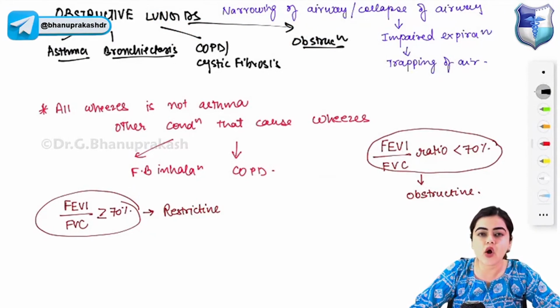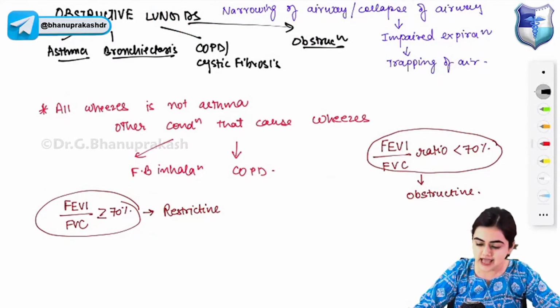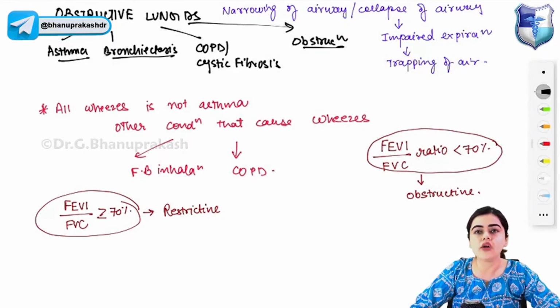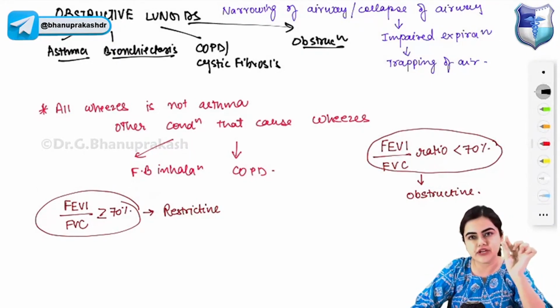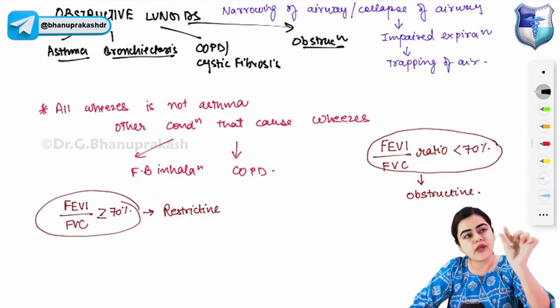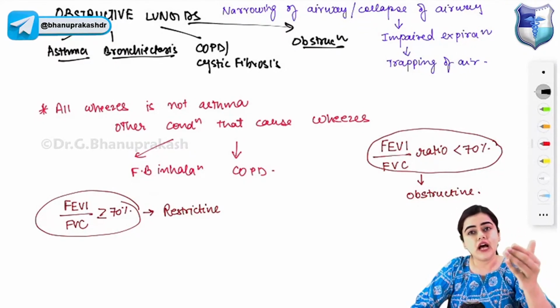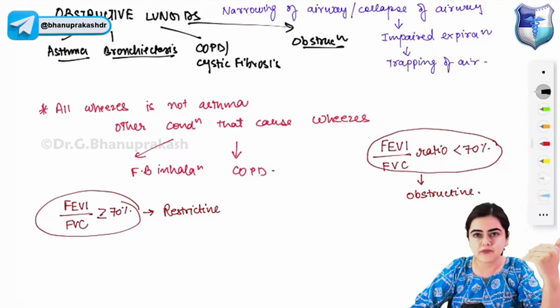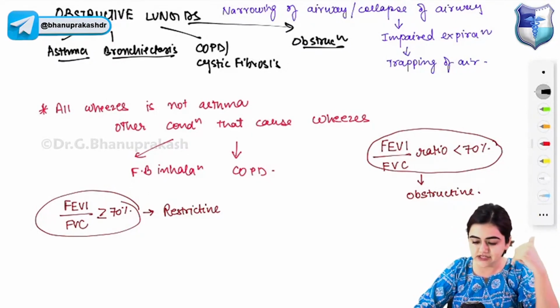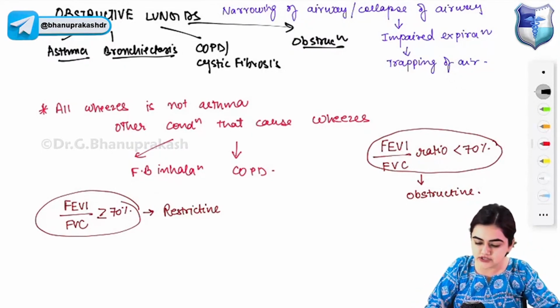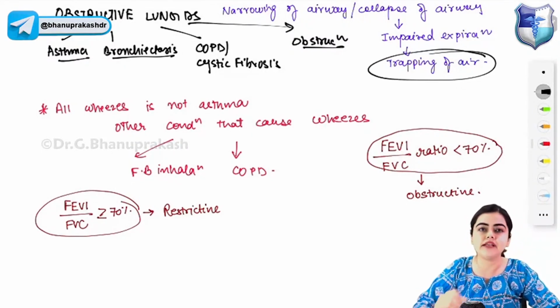As the name suggests, obstruction is happening, or narrowing of the airway is happening, or the collapse of the airway is happening. Due to narrowing or collapse of the airway, what will happen? The expiration cannot take place properly and that results in trapping of the air. So there is a lot of trapping of the air happening inside the lungs in case of obstructive lung diseases, right?